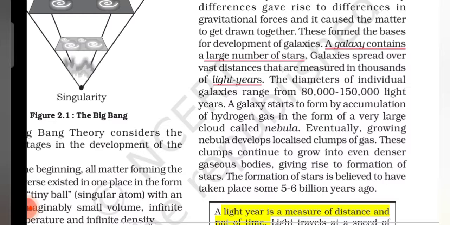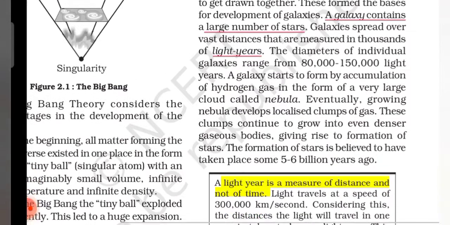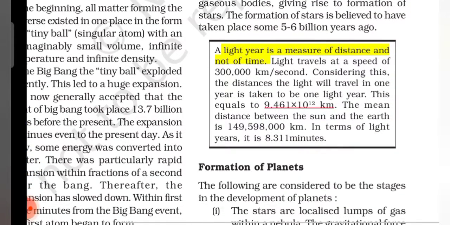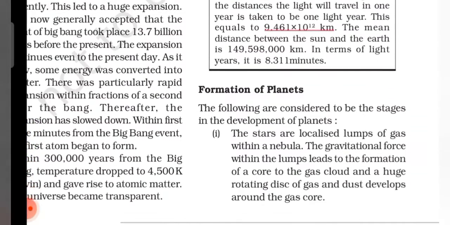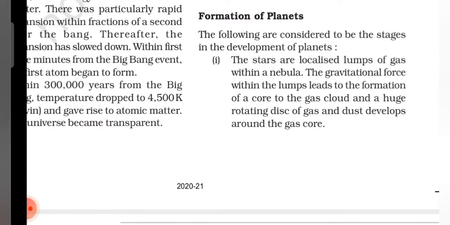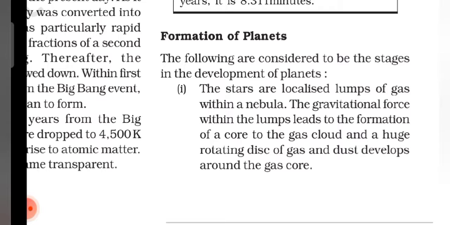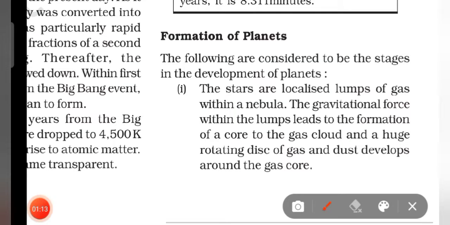Now you might know that a galaxy contains a large number of stars, and distances are measured in light years. A light year is a measure of distance and not of time. One light year is 9.461 × 10^12 kilometers. Now we'll move on to the formation of planets, how planets were formed. Steps have been given, and we'll move on step by step.